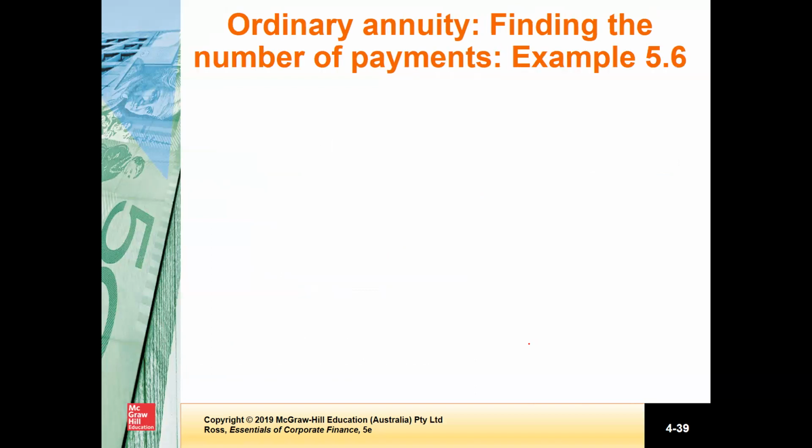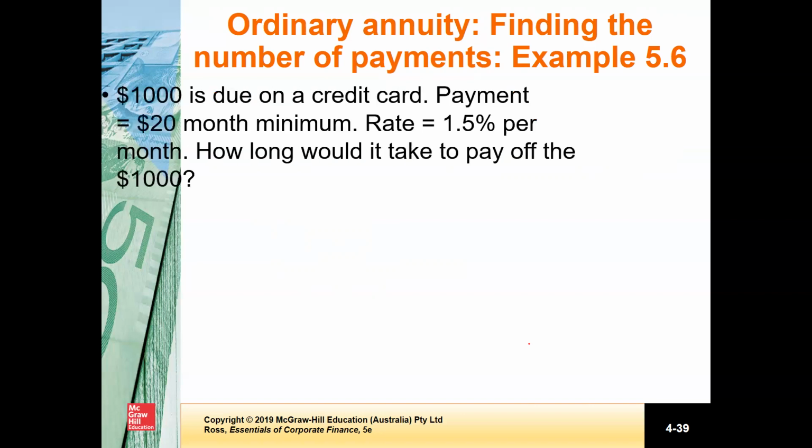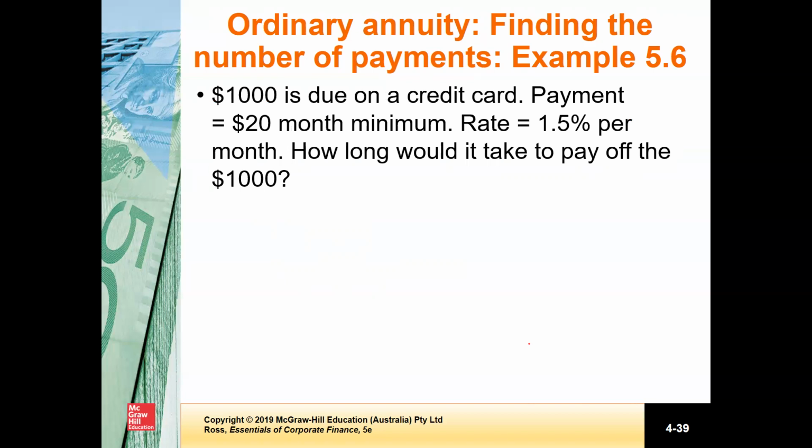So in the previous two examples, we found the present value of the annuity payment and the periodic payment, and in this example, we see how we find the number of payments. Look at this example. $1,000 is due on a credit card, the payment is $20 per month, and the rate is 1.5% per month. How long would it take to pay off this $1,000? You know the total is 1,000, the periodic payment is $20 per month, and the rate is 1.5%. So how many payments do you have to make to pay off this $1,000?